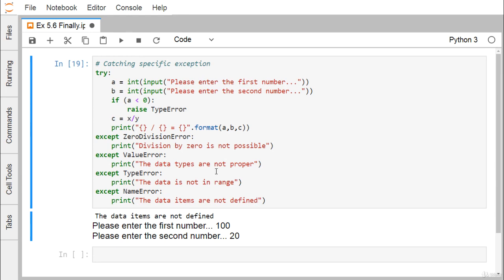In this way, in this demonstration, you can find that one try block can be followed by multiple except blocks, and depending upon the error type raised within the try block, the respective except block will be executed, and the rest of the try block will remain unreachable and unexecuted.